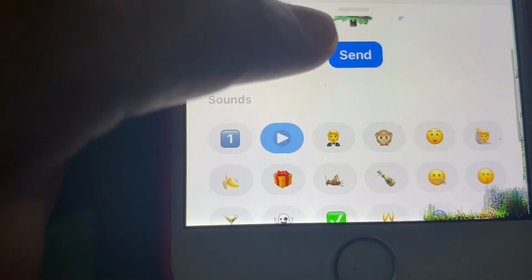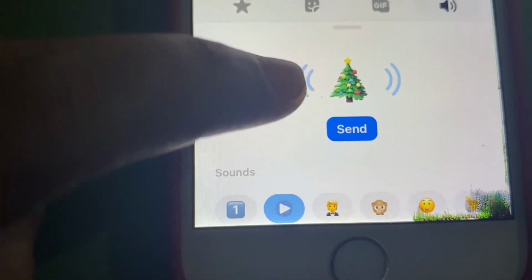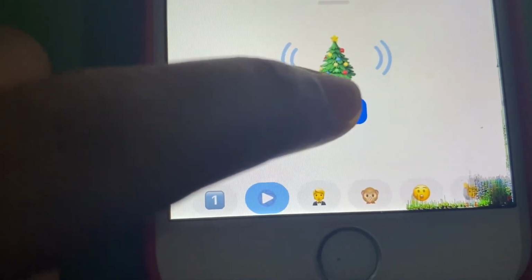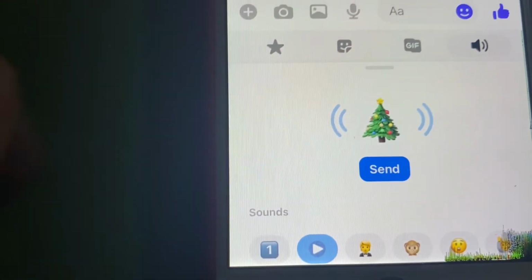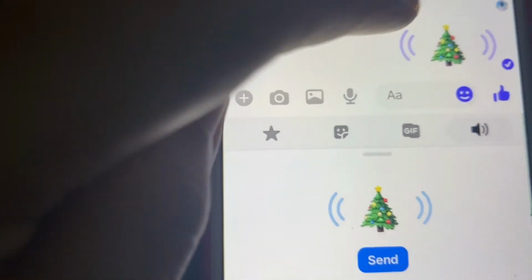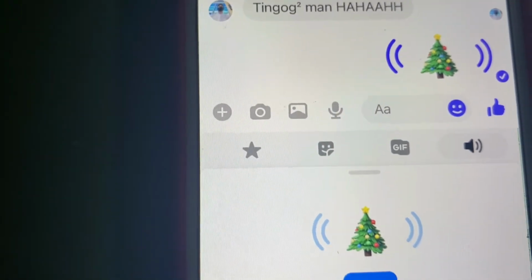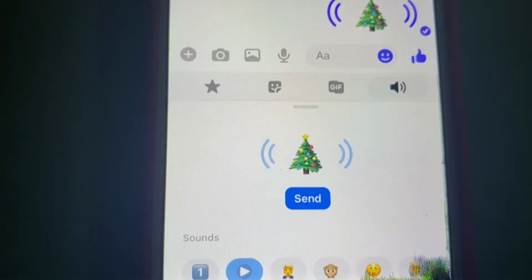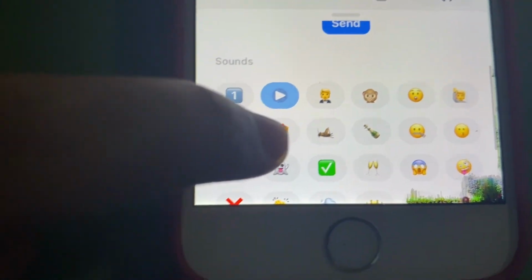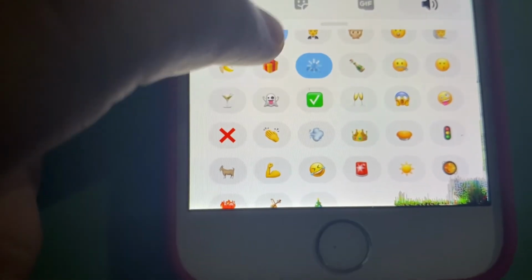And then it will appear above. And if you want to send this, then you can just click on send. There. And whoever gets the message can click on the icon. It's beginning to look a lot like Christmas. And listen to it. Now let's check another. Let's try this one.